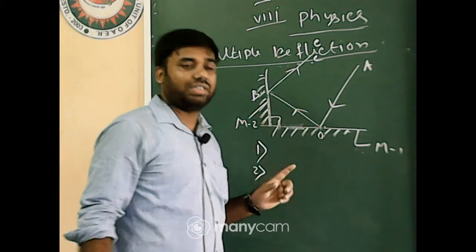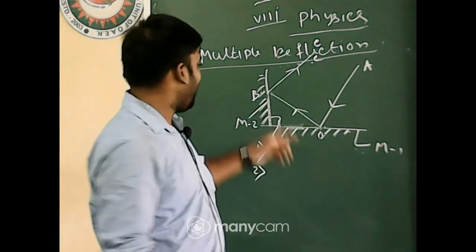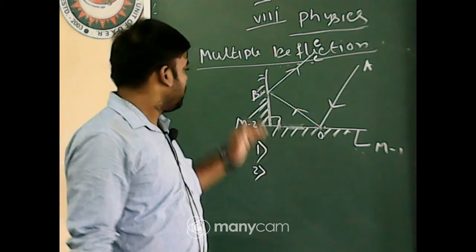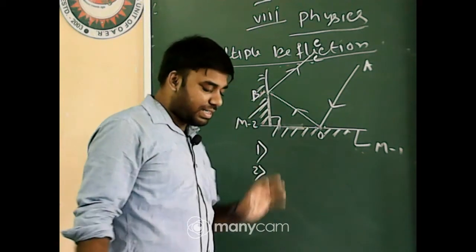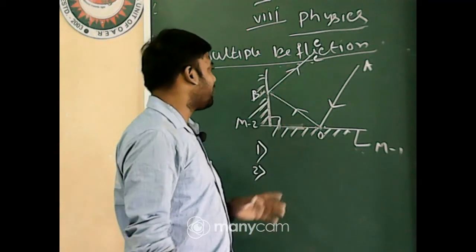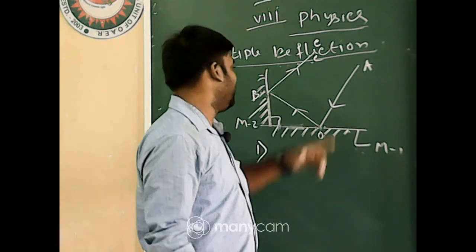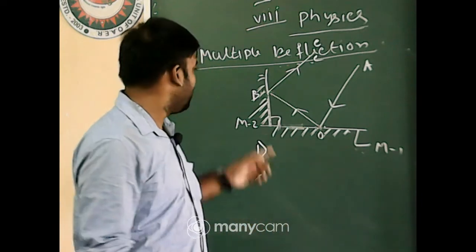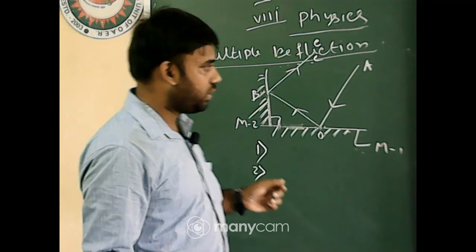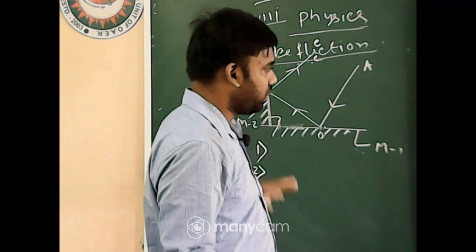So the brightness of OB must be less than OA. And again OB strikes mirror 2, and some portion of light is again absorbed by mirror 2 and then reflected as BC. So the intensity of ray BC will be less than the OB intensity. Yes, these are plane mirrors.